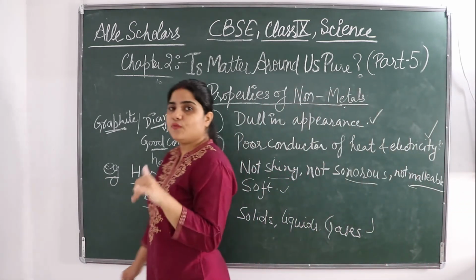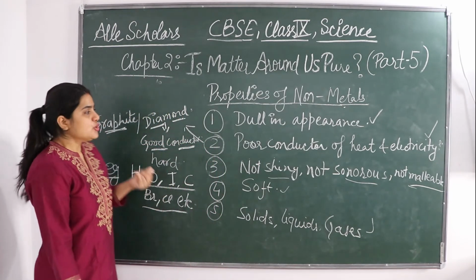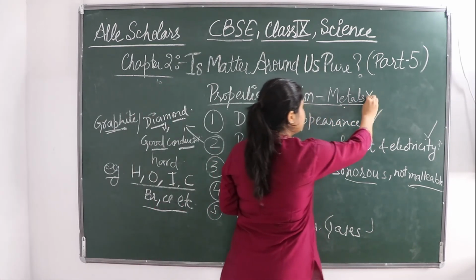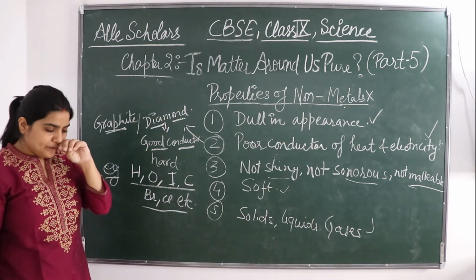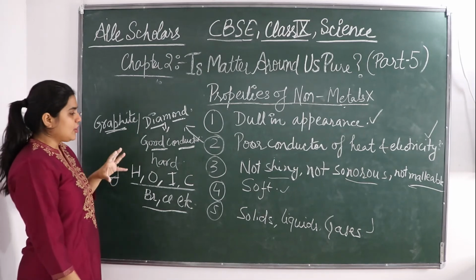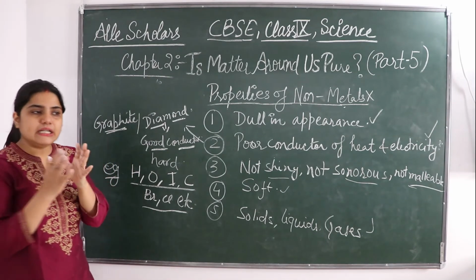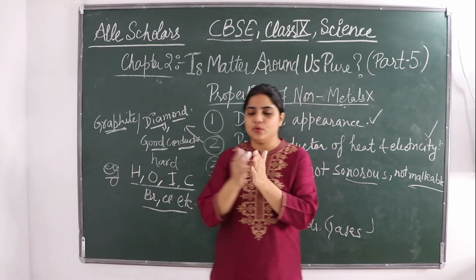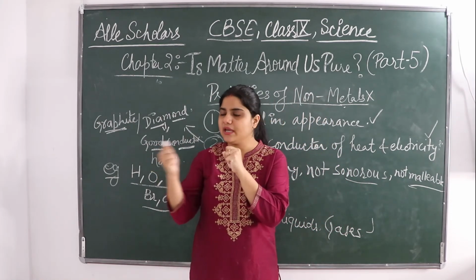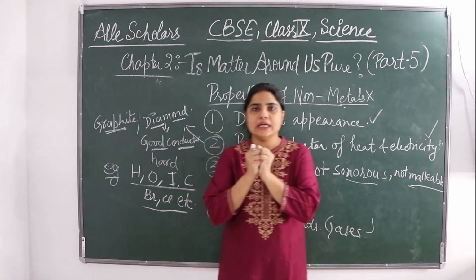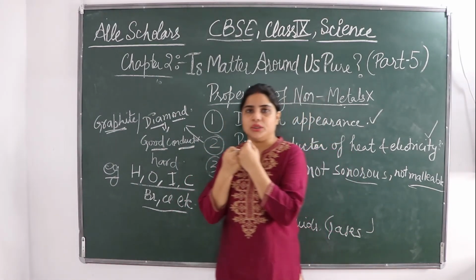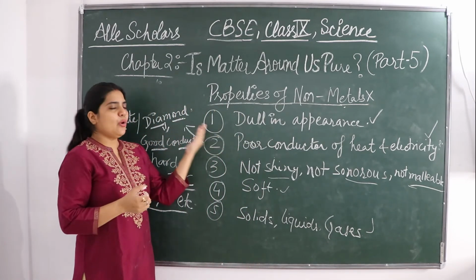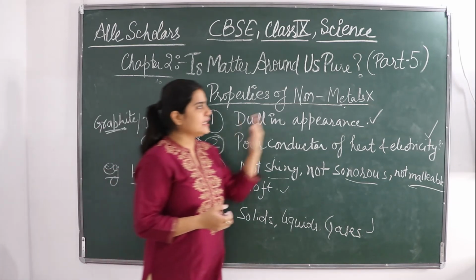Now the question is, what are metalloids? If you talk about metalloids, they are neither non-metals nor metals, because they have intermediate properties between metals and non-metals. उनके अंदर कुछ properties metals की भी हैं, कुछ non-metals की भी. They are taking the property of both. तो अब उनको ना तो metals की category में रख सकते हैं ना non-metals की.